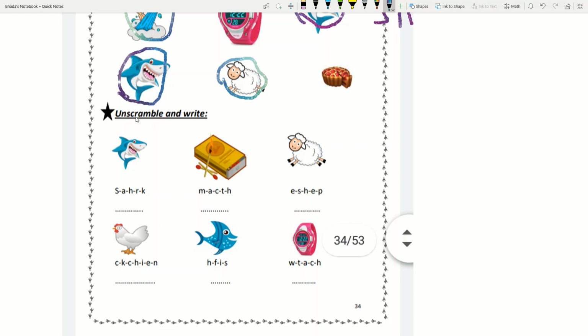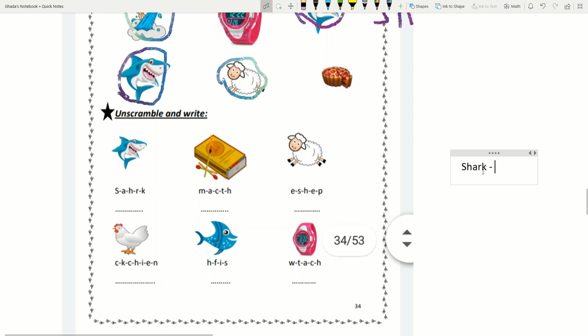Okay, let's move to another exercise, and it's scramble and write. We have some letters and we will write them in the right way, okay? Here, shark. How can we write shark? We write it like this. S-H-A-R-K. Okay?